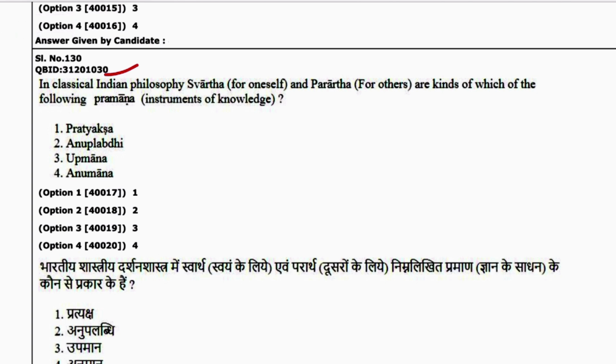Next is 30. In classical Indian philosophy, swarth of oneself and prarth for others are kinds of which of the following pramans, instruments of knowledge? That is of Anuman. 4 is the answer.